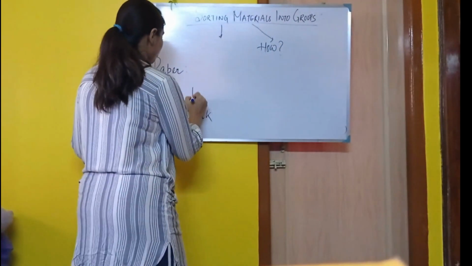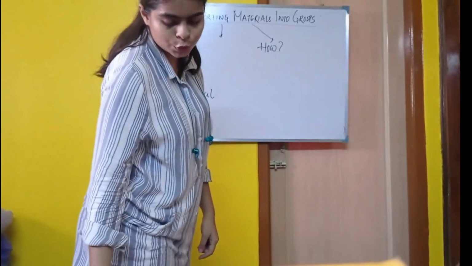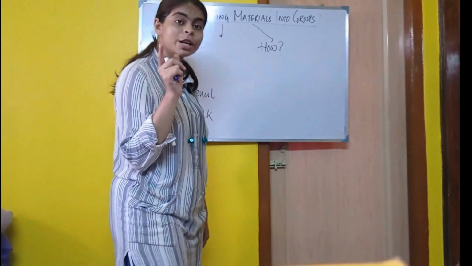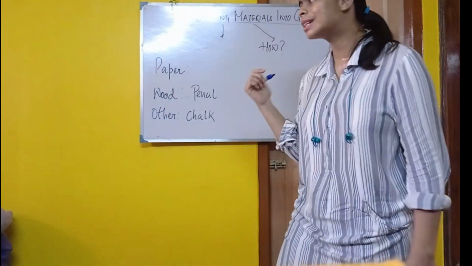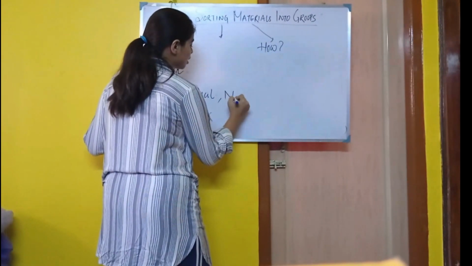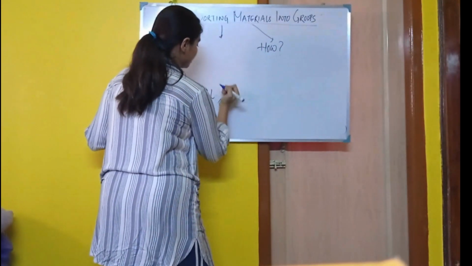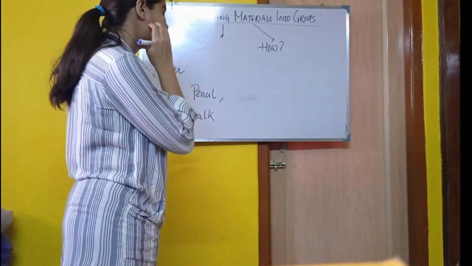Yes, it is made up of what? It is made up of wood. Now the second is notebook. It is also made up of tree, and tree means wood. Yes, we can say it is made up of wood, better to say paper.